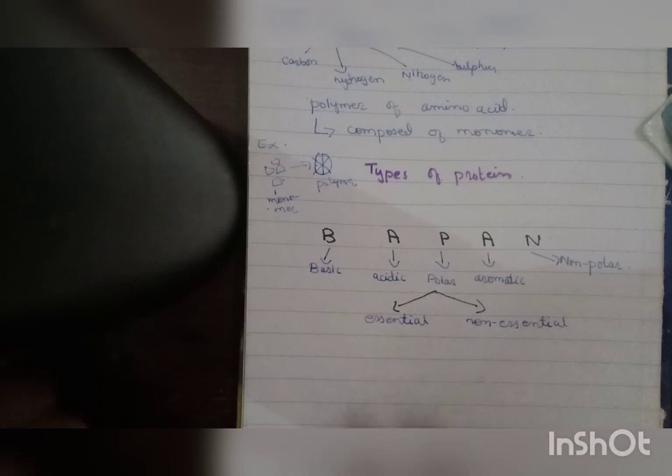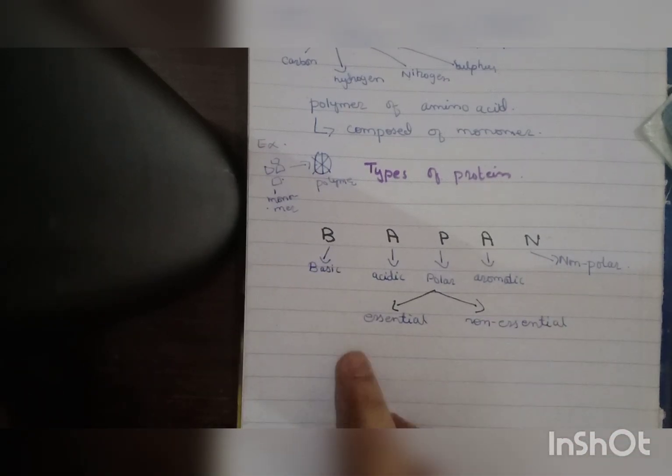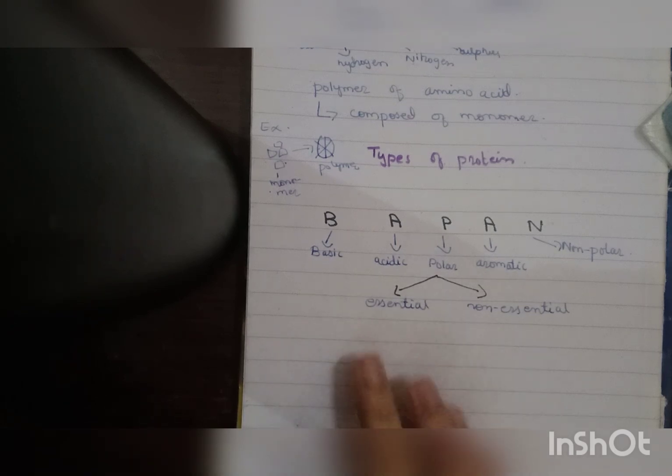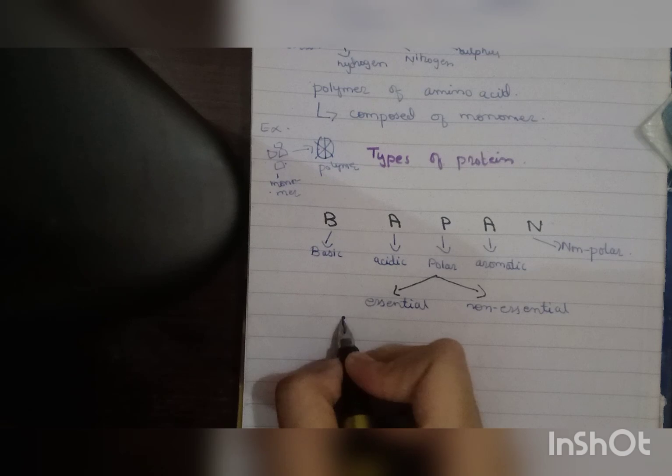Now what are essential and non-essential proteins? Essential are the proteins that are very important and crucial for our body, but our body cannot synthesize them. So we take them from the outside.